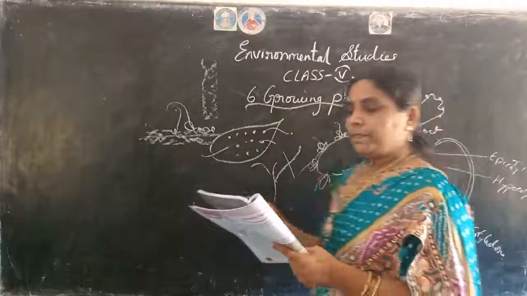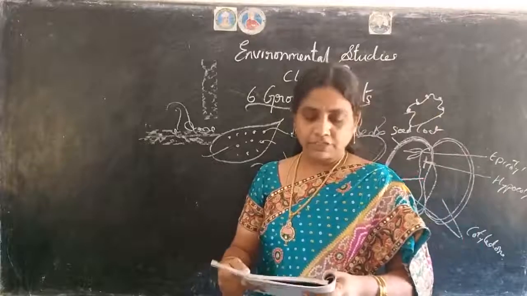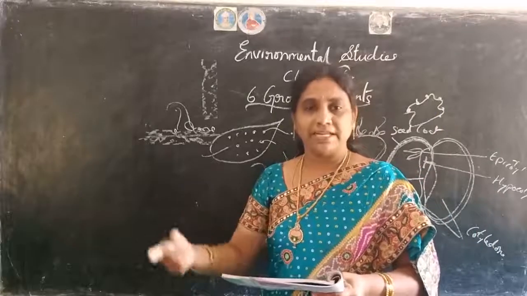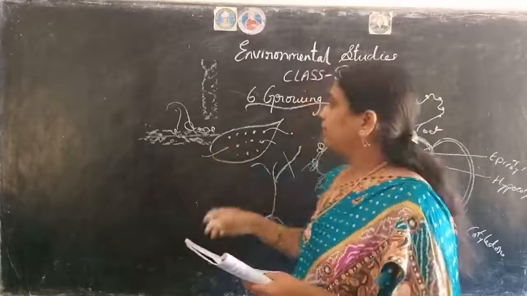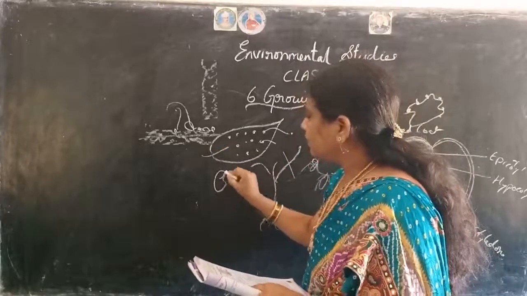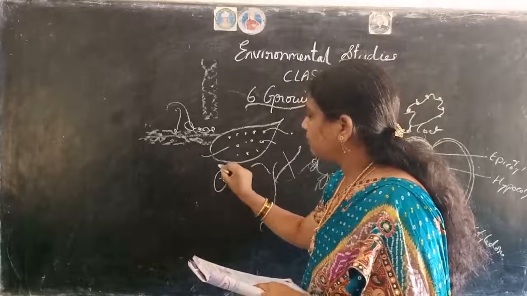Okay. Now the embryo has two parts. The baby shoot, plumule, and the baby root, radicle. So this embryo, have you ever observed a small seed, children? Okay, from this small tips will come.